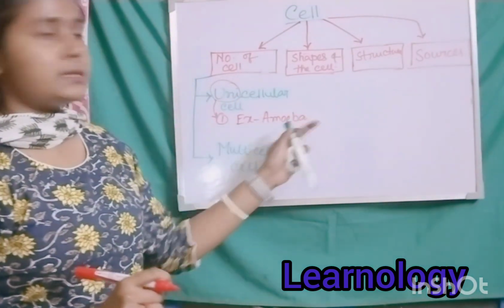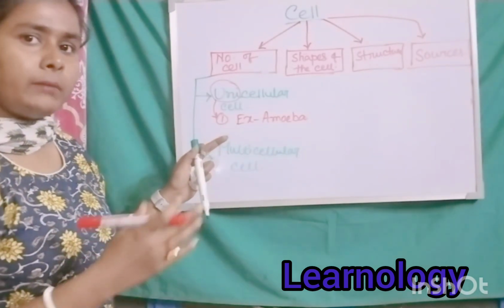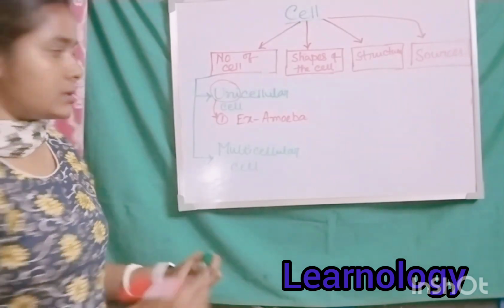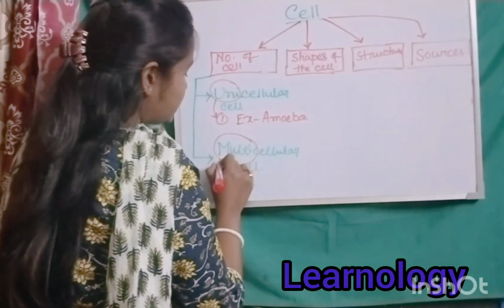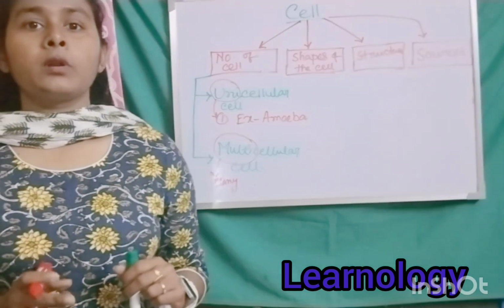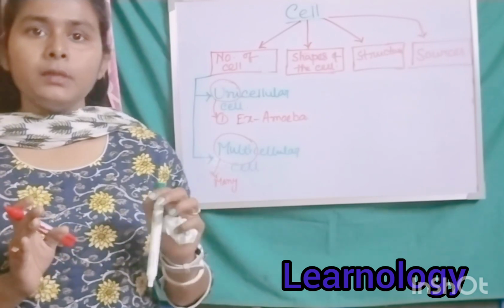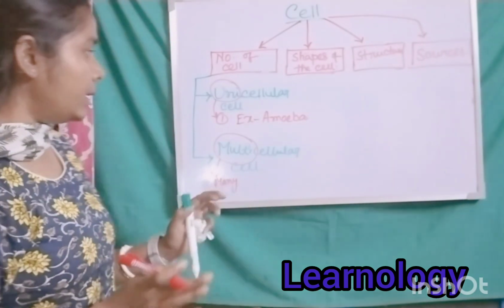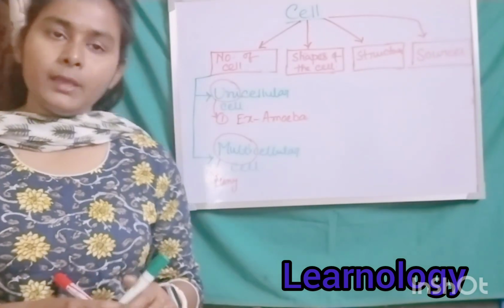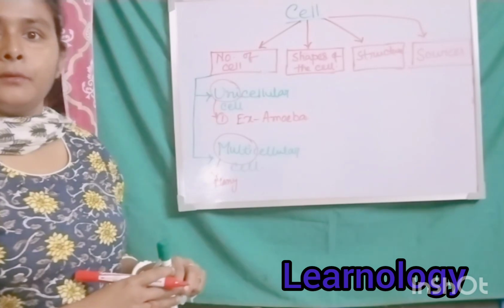Euglena will be there. Amoeba is a kind of aquatic organism. Okay, Euglena will be there, and many organisms will be there. Next one is the multicellular cell. Here the multi stands for many. That means the organism whose body is made up of many cells is called a multicellular cell or organism. Like all plants and all animals, including human beings, can be categorized under the multicellular cell.